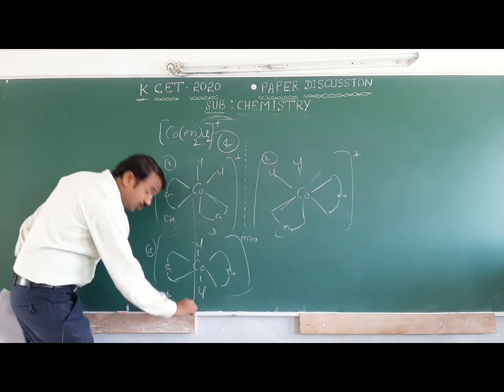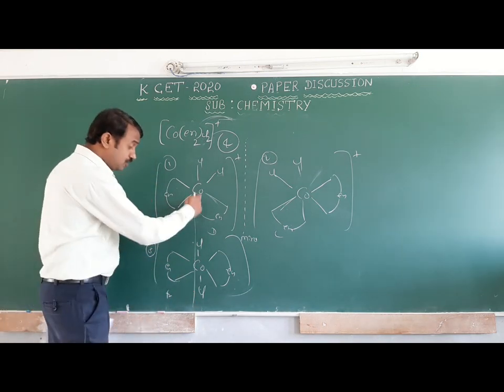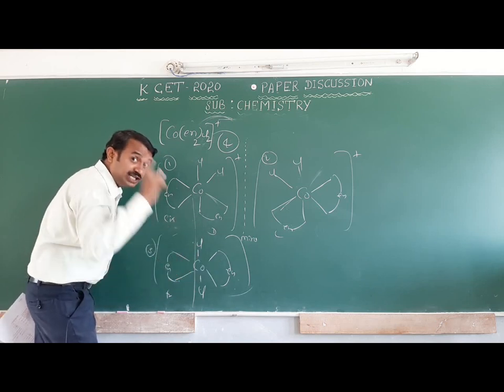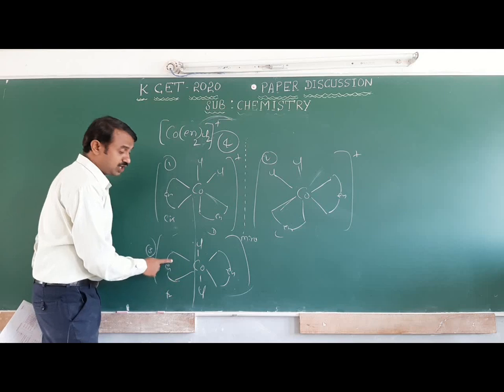We also consider the meso isomer. This is one of the important points. Meso means it has a plane of symmetry. It has a mirror image, so it will form only a single isomer. Okay, that is also one of the important factors.